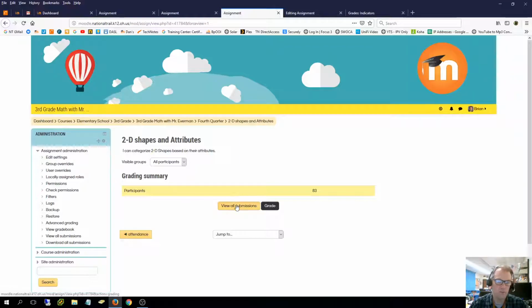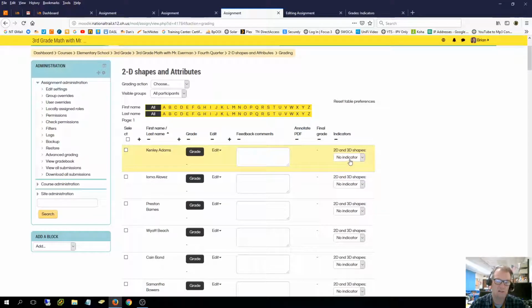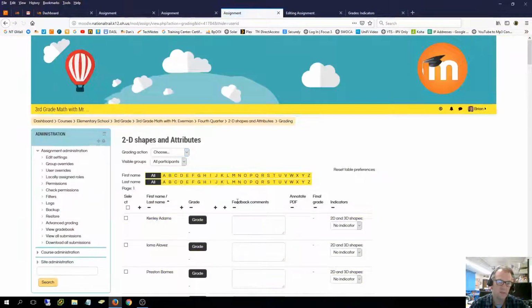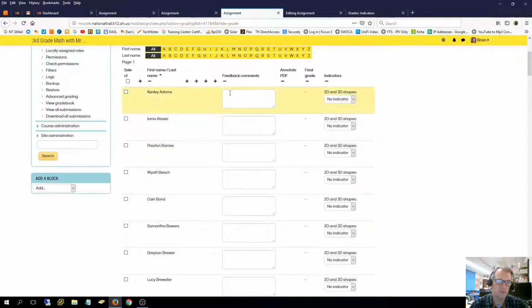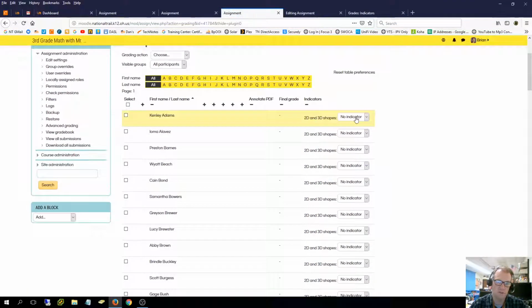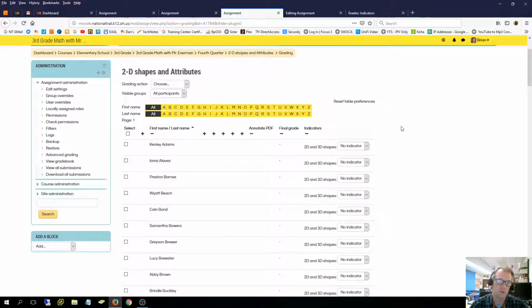So now when I go to view, there is no grade thing here, no point drop down or anything. I've just got these indicators here. In fact, this stuff, if I wanted to, I could minus that stuff so it doesn't even show up. So when I'm doing this, there's no place they're even going to see feedback. All I'm going to do is drop down and do the indicator that really belongs with this 2D, 3D shapes. Now, that just took out that one indicator.